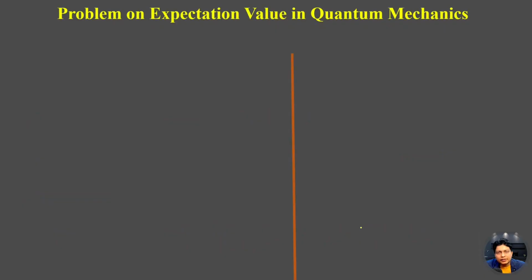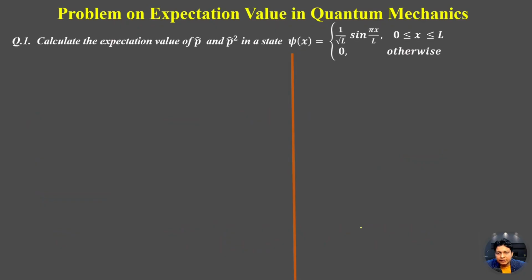By using this formula, let's try to solve some examples of the expectation value in quantum mechanics. So the first example is to calculate the expectation value of p and p square in a state psi x equal to the square root of 1 by L times sine pi x by L, for x from 0 to L. Otherwise, the function will be equal to 0. So let's try to solve this.